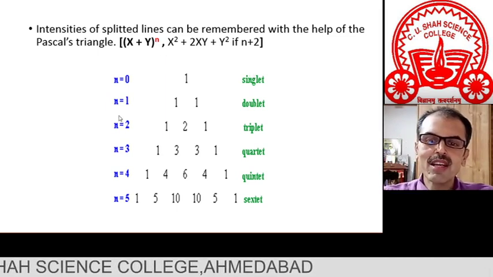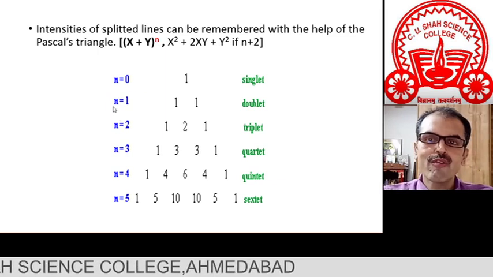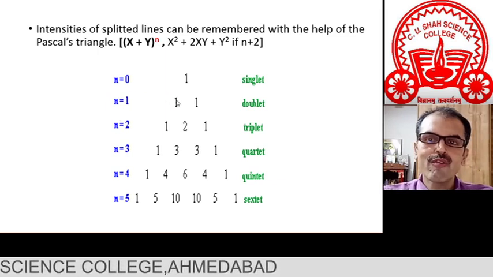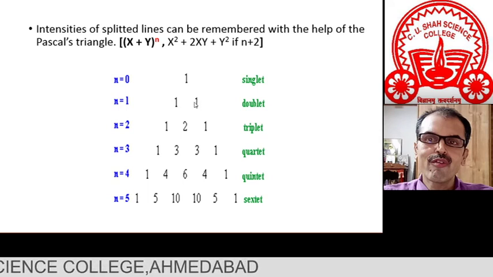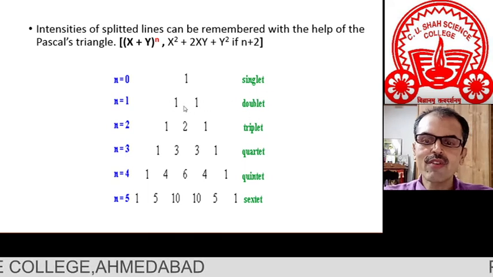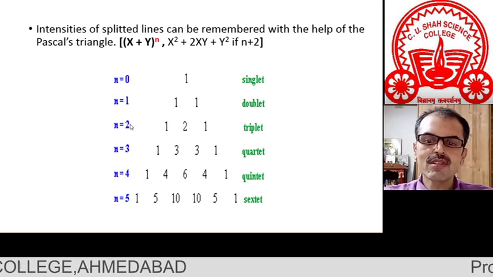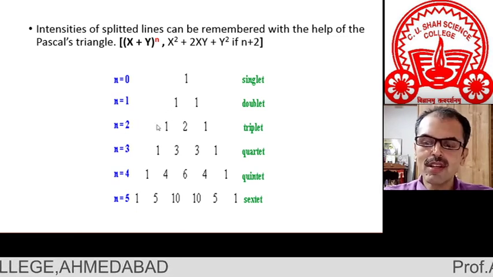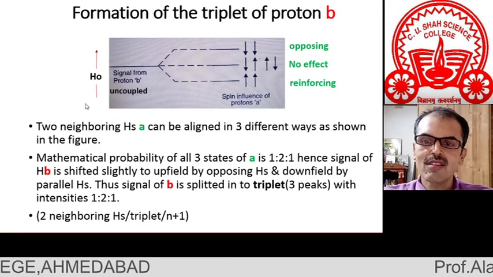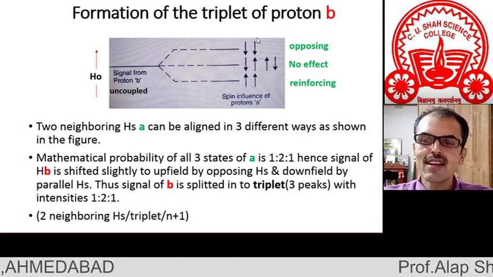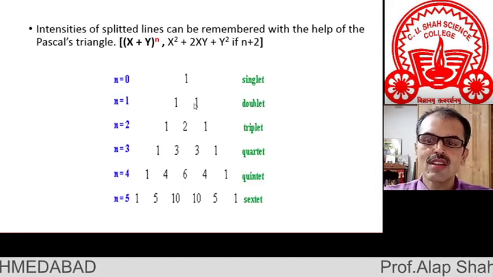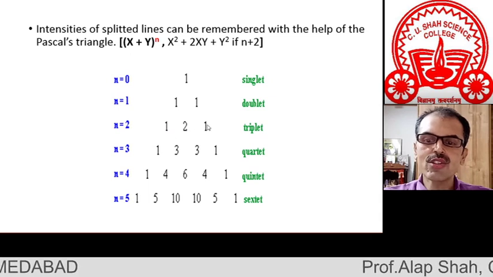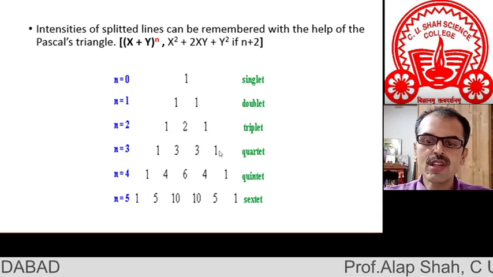But if there is one neighboring proton, for that one neighboring proton, 2 spin combinations are possible. One upside, one downside. Right? One opposing, one parallel, with equal probability. That's why we are getting the doublet, and this is the intensity of the doublet lines. For 2 neighboring protons, 3 spin combinations are possible. These 3. Both parallel to the field, not affecting, and both against. So the intensity of a triplet is 1 is to 2 is to 1. Quartet, 1 is to 3 is to 3 is to 1.